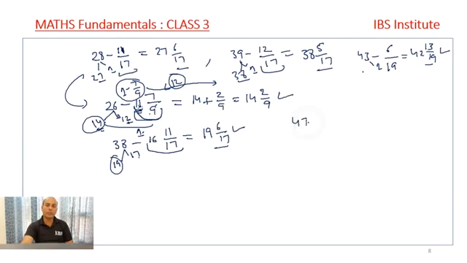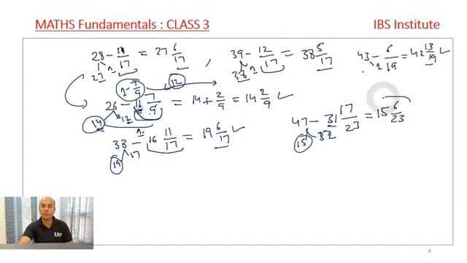So it is given that 47 minus 31 17 upon 23. This question seems to be a very complex one, but I can write the answer in a single step. It is 31 17 upon 23. So this number is less than 32. It is more than 31 but less than 32. So I take out 32 out of this number, and what I'm left with? I'm left with 15. So I write 15 over here. 32 minus 31 is 1, and 1 minus 17 upon 23 is 6 upon 23.